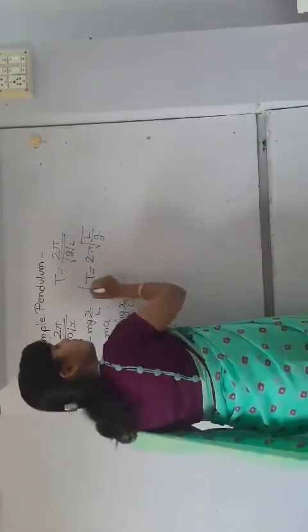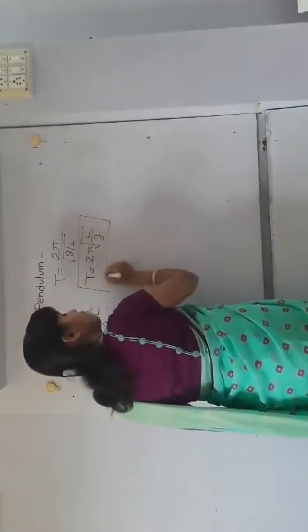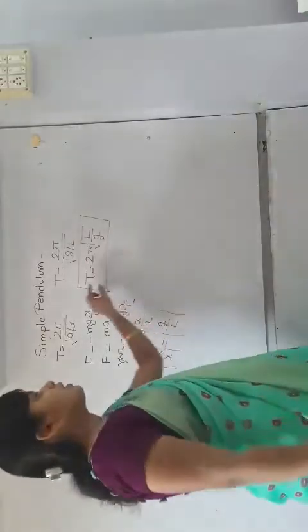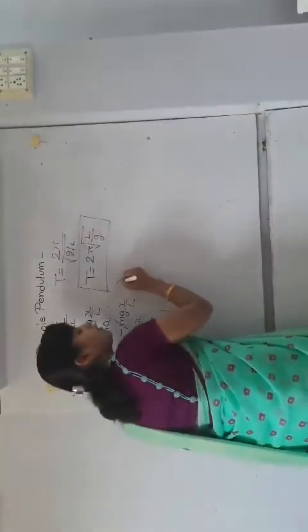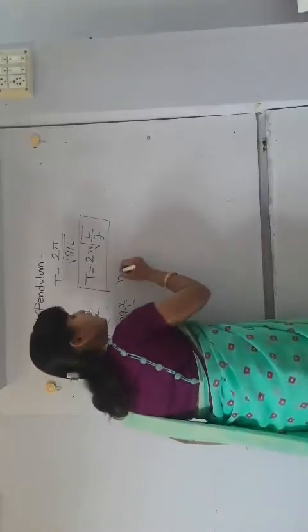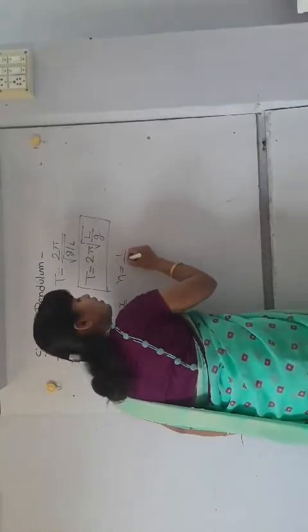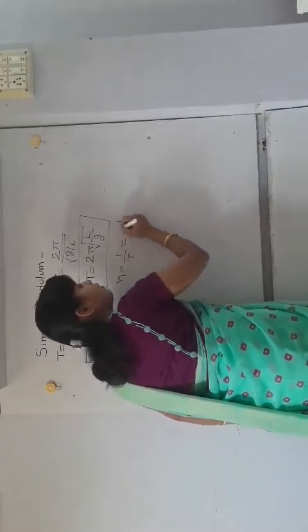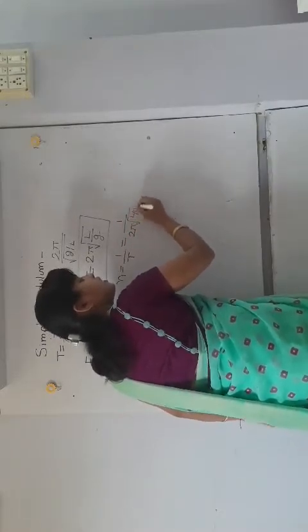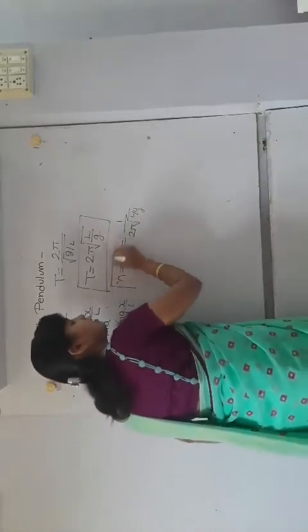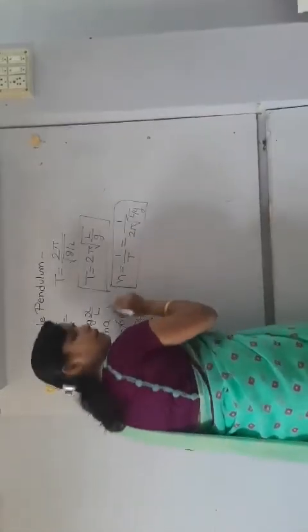And this is nothing but the time period of simple pendulum. This is the equation of time period of simple pendulum. From that equation, the frequency of simple pendulum becomes n is equal to 1 upon T. Then it will become 1 upon 2 pi square root of g by L, and this is the frequency of simple pendulum.